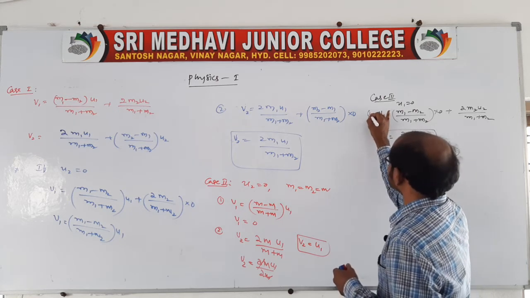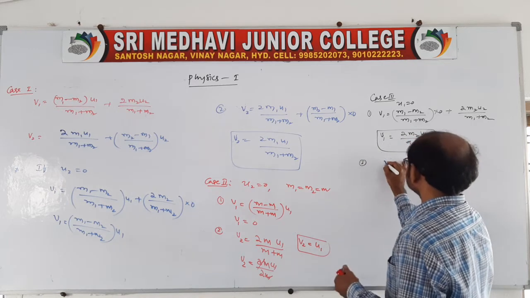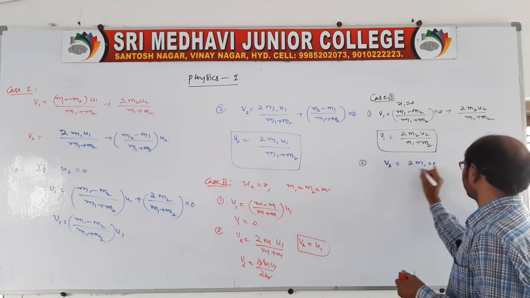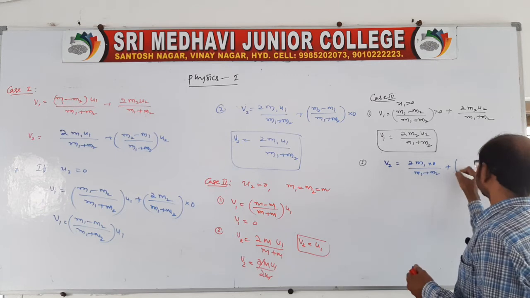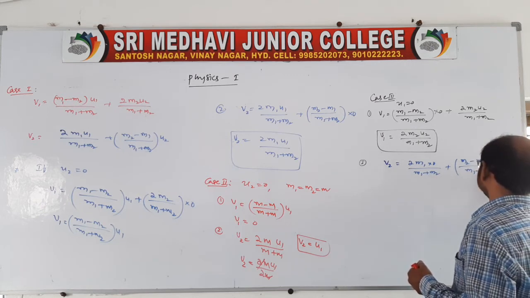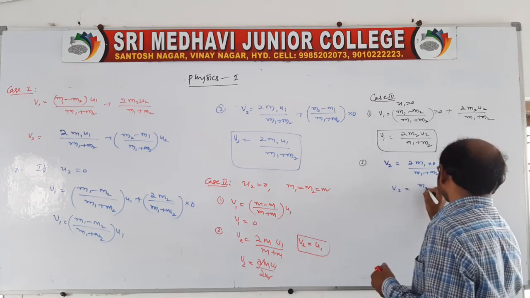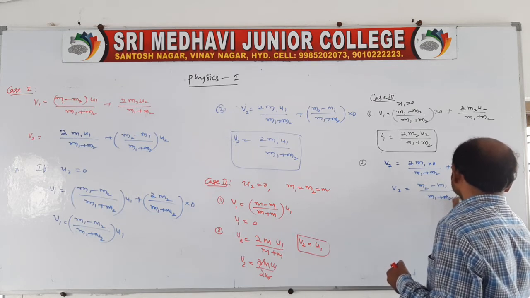And you go for the second expression also. V2 is equal to 2M1 into 0 by (M1 plus M2) plus (M2 minus M1) by (M1 plus M2) into U2. The first term is 0, so we get (M2 minus M1) by (M1 plus M2) into U2.